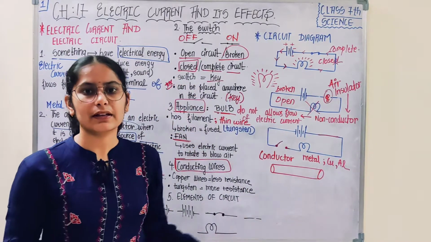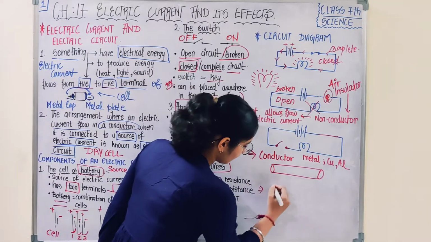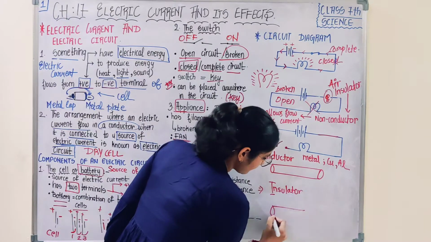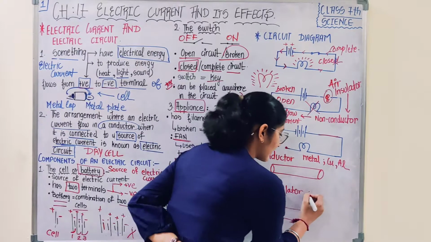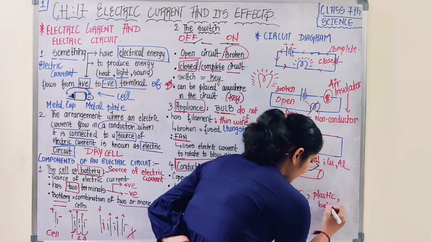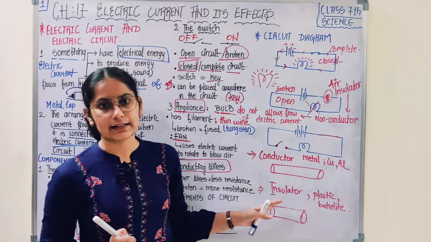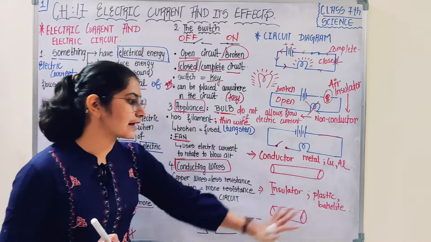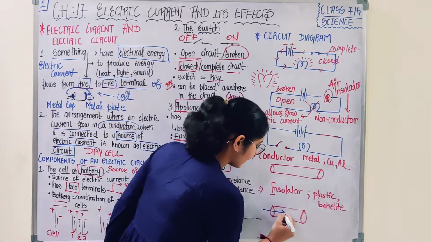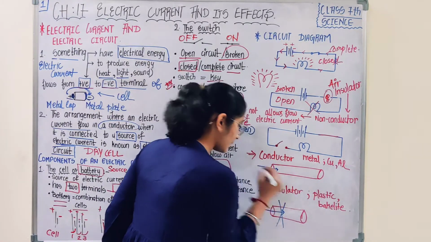A wire is not this thick, but to make it visible clearly, I have drawn it like this. So this is the conductor, and I have taken the wire which is made up of insulator material. So an insulator can be anything like plastic or bakelite. Are you able to recall what bakelite is? The switchboards are majorly made up of bakelite. Okay, so these wires are made of plastic or bakelite. Now if I ask electric current to pass through the insulator, it won't. If I ask the electric current to pass through the conductor, it would be able to.